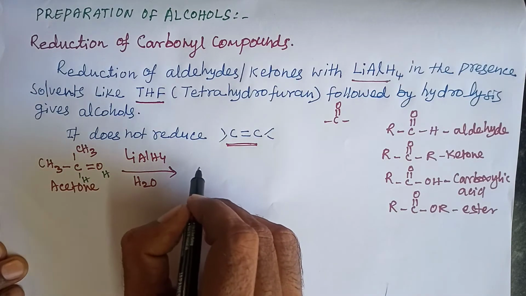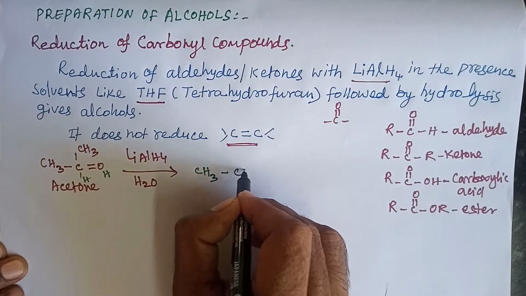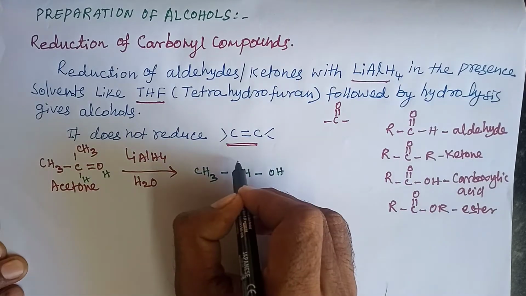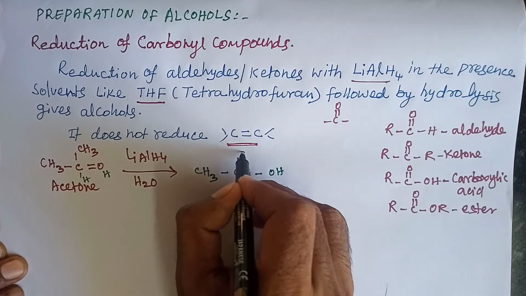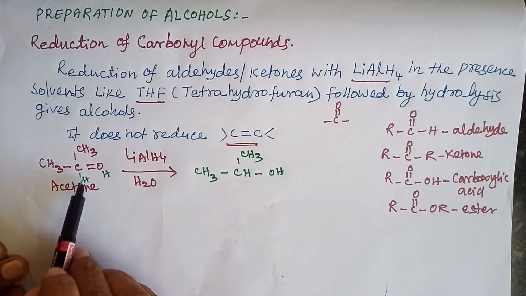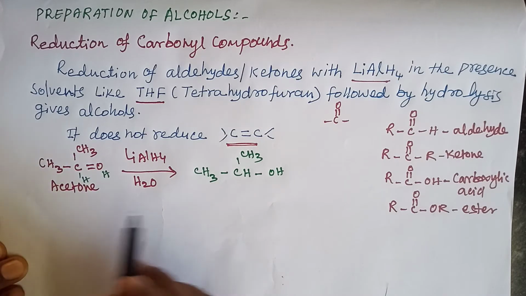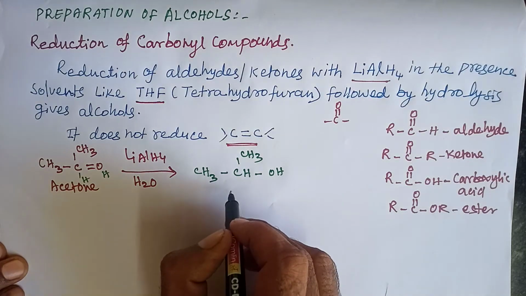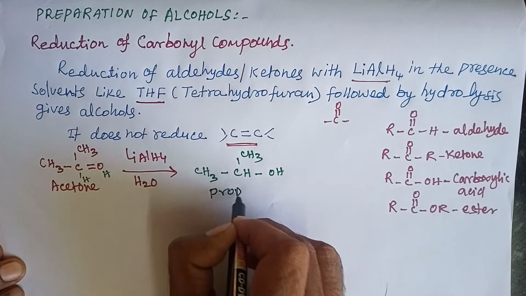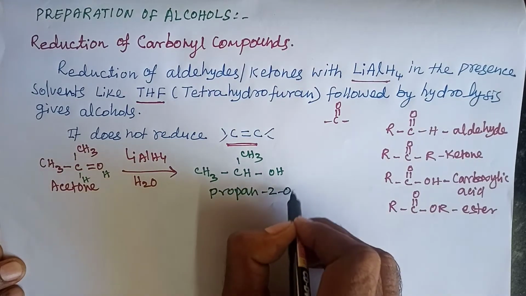It gives CH3, CH, OH, CH3. The name of this compound is propan-2-ol.